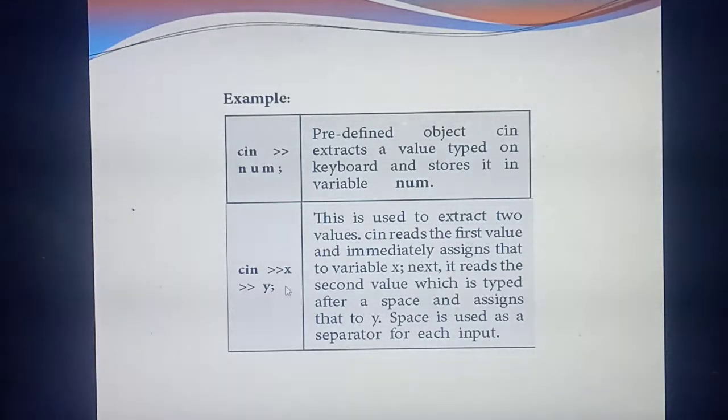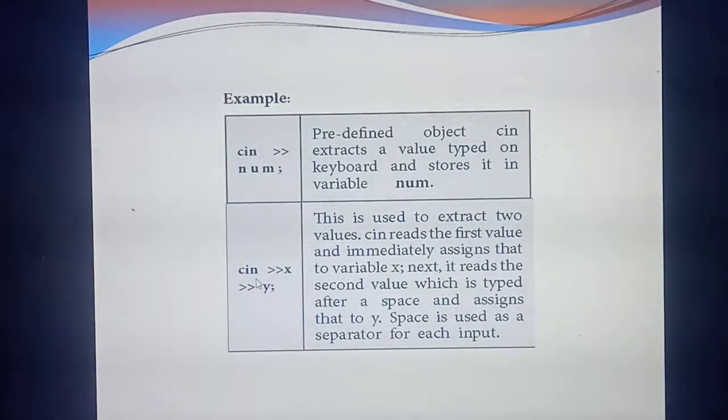See the next example. Cin, the greater than symbol, then x, then the greater than symbol, y. So already you have studied cascading. What's the meaning of cascading? At a time, you can give more than one value as input. So how many variables have you given? Two. What are they? x and y.